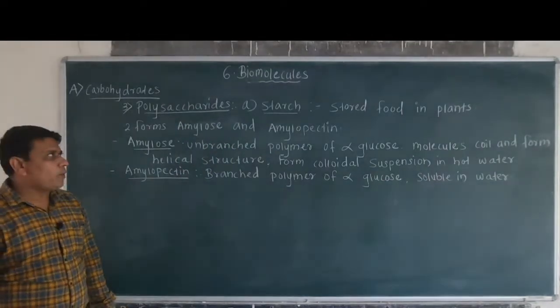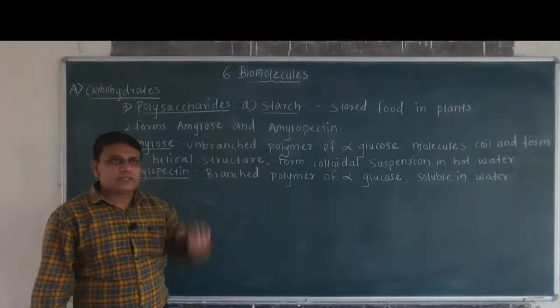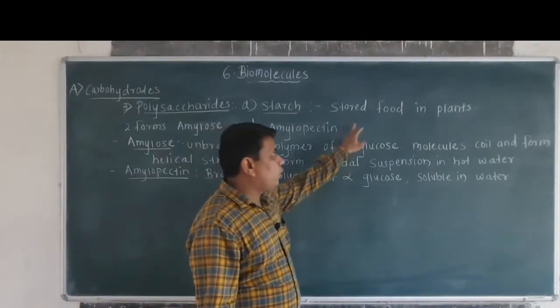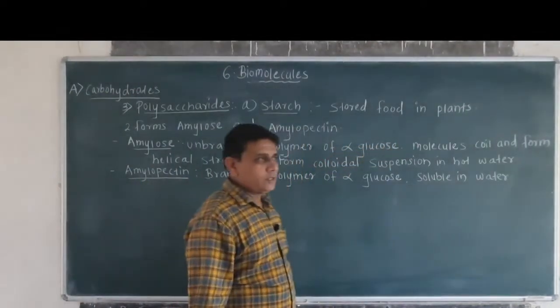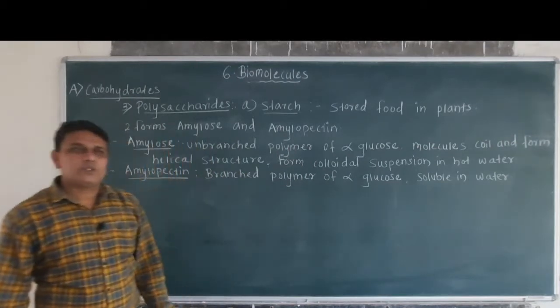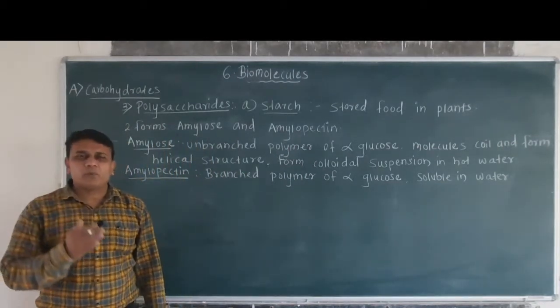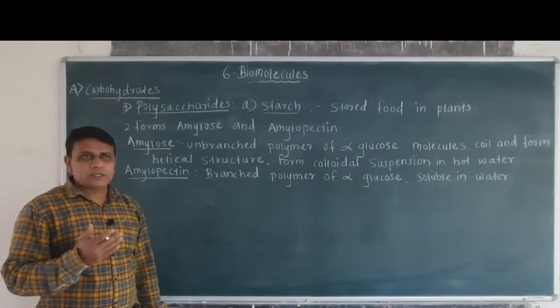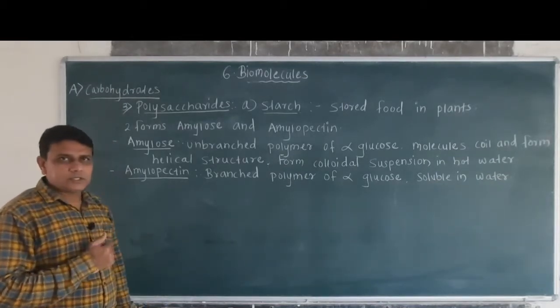Now we will study the types of polysaccharides. The first type of polysaccharide is called starch. Now this starch is stored as food in the plants. During the process of photosynthesis, the food material produced is stored in the plants in the form of starch.